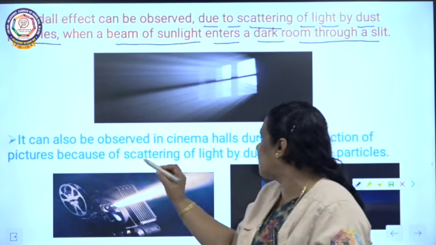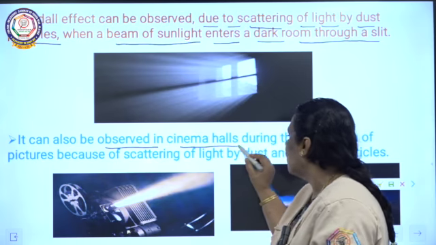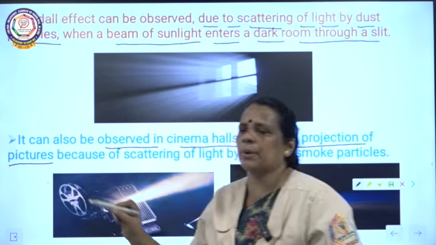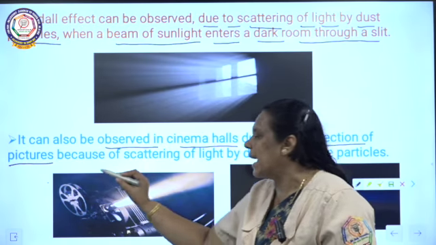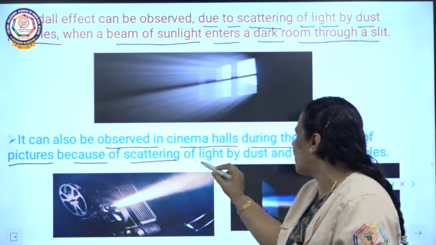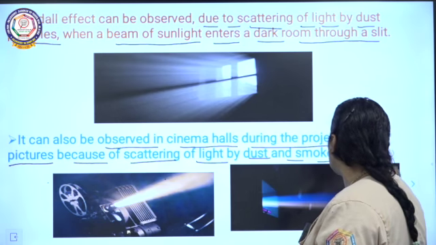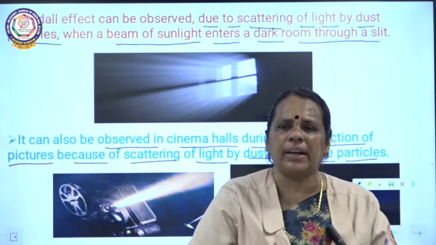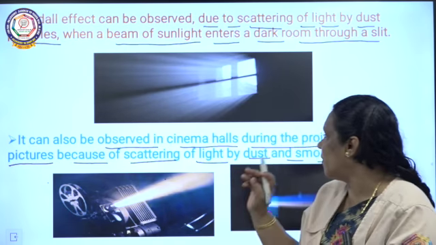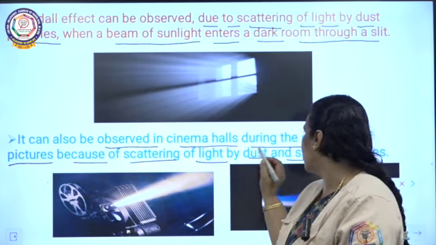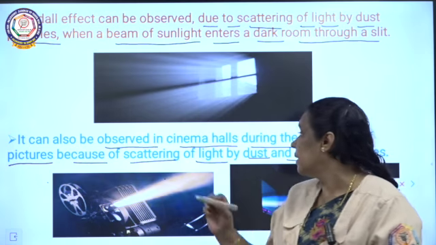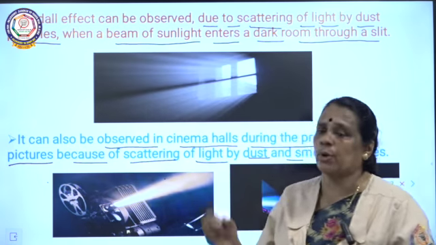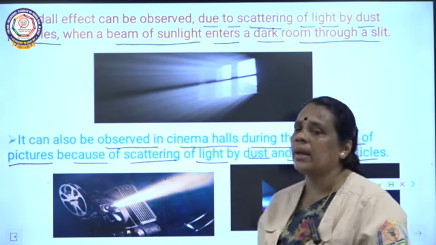It can also be observed in cinema halls, as already told. During the projection of pictures in the cinema halls, scattering of light is taking place because of dust and smoke particles. So even in the projection hall in cinema theatres, scattering of light takes place when a beam of light is allowed to pass through. So all these are examples of the Tyndall effect.